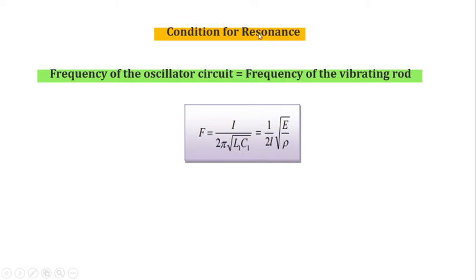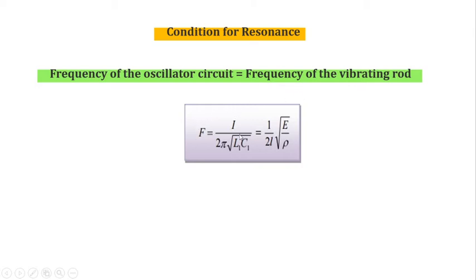Let me repeat this point. This point is more important. When the condition of resonance is attained, what is the condition of resonance? The frequency of the oscillator circuit is equal to the frequency of the vibrating rod. When this condition is attained, then the ferromagnetic rod vibrates vigorously and produces ultrasonic waves at both the ends.